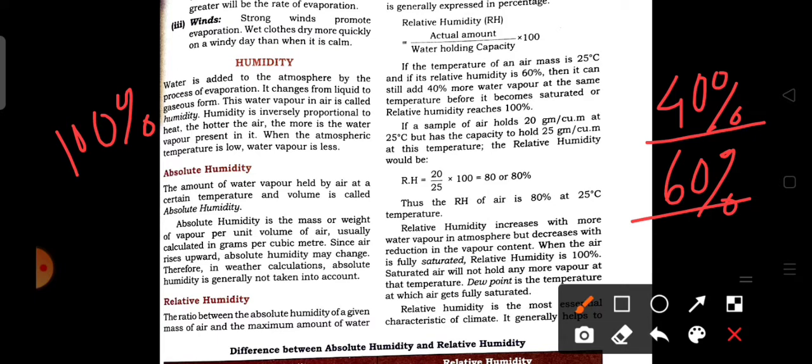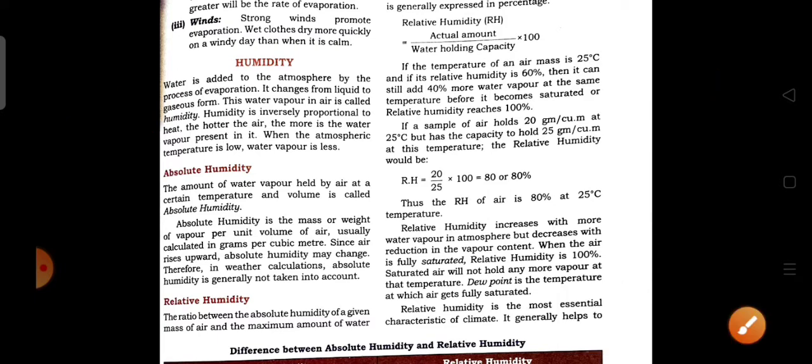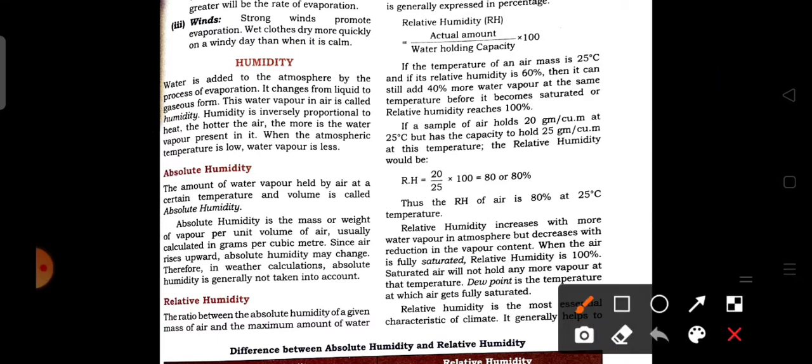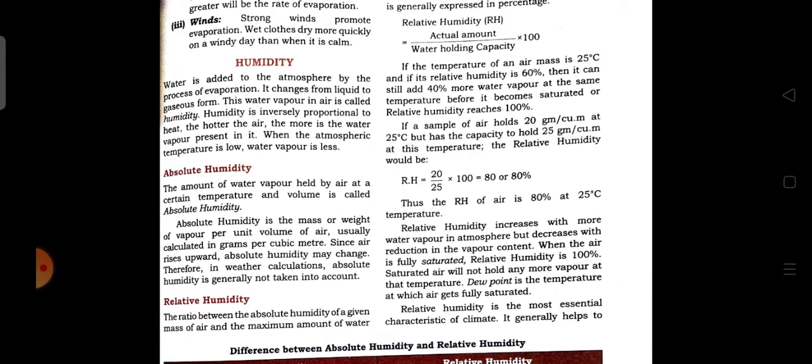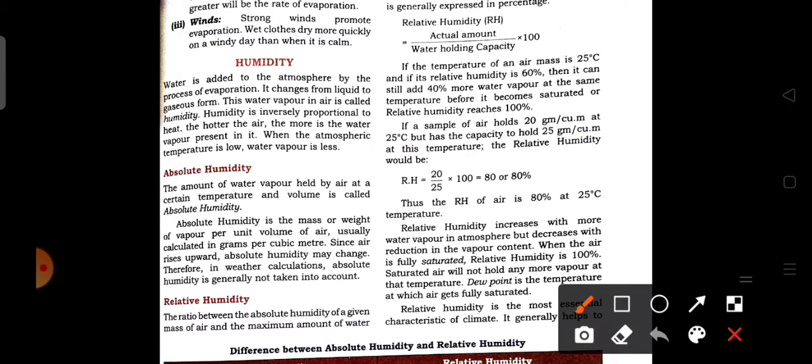Now, if a sample of air holds 20 gram per cubic meter at 25 degrees Celsius, but the capacity to hold is 25 gram per cubic meter at this temperature, then the relative humidity will be the absolute humidity, that is 20 gram per cubic meter, divided by the water holding capacity, 25 gram per cubic meter, into 100.